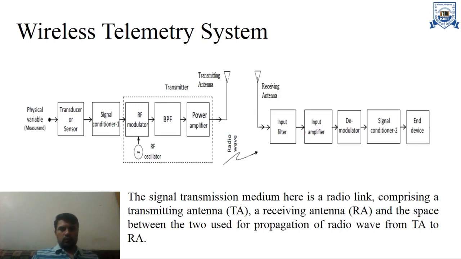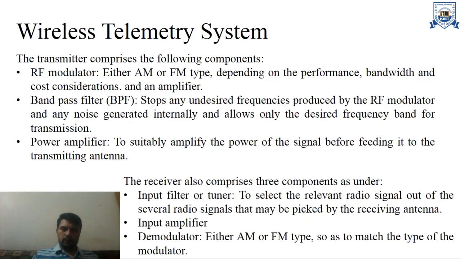The range of wireless telemetry is more than landline telemetry. The transmitter comprises the following components: a radio frequency modulator, either amplitude modulation or frequency modulation type, depending on the performance, bandwidth and the cost consideration, and an amplifier.